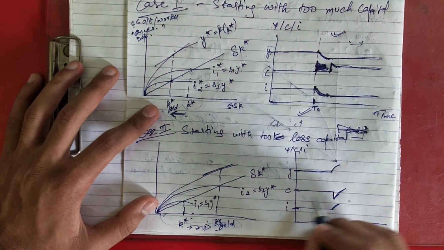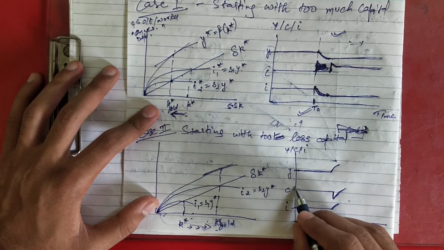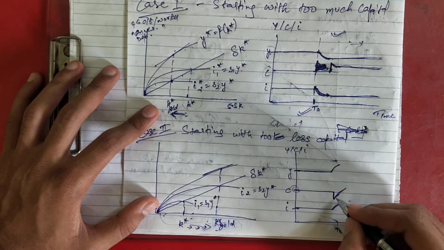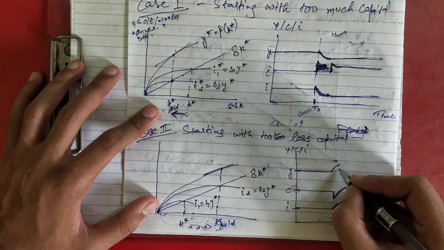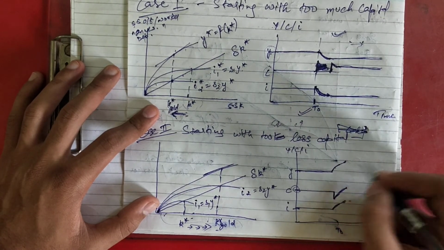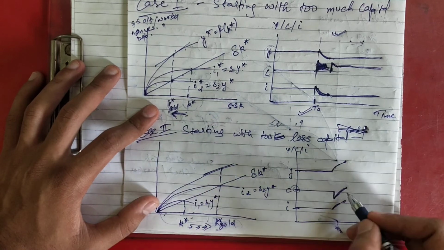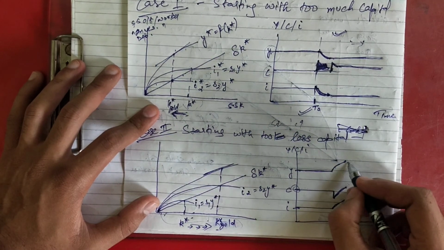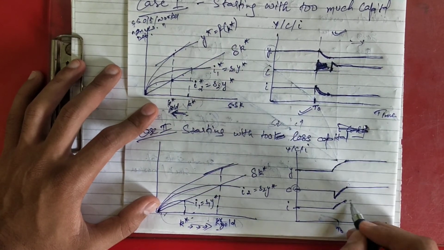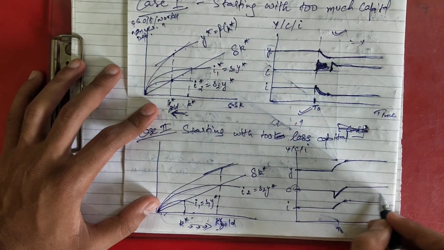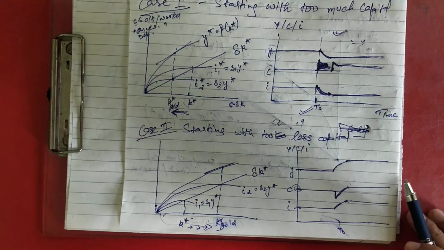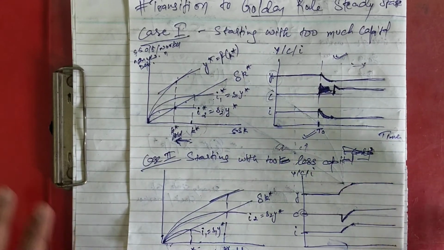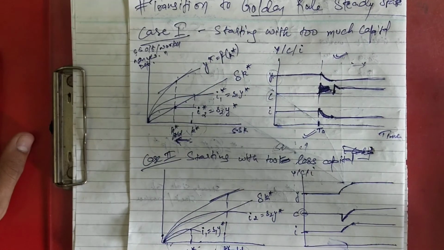So you know that consumption should be higher than the level of consumption which was before. So I am showing it at this level. Now at this level we have reached the new steady state. This was your transition period, and again it will go straight. Okay, and it is higher than this level, just make sure of this. So this was the transition to the golden rule steady state.